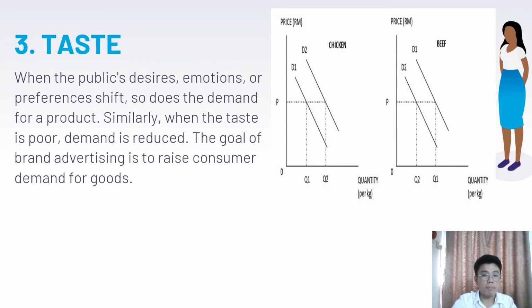When the public's desire, emotion or preference shifts, so does the demand for a product. Similarly, when the taste is poor, demand is reduced. The goal of a brand's advertising is to raise the customer demand for the good.